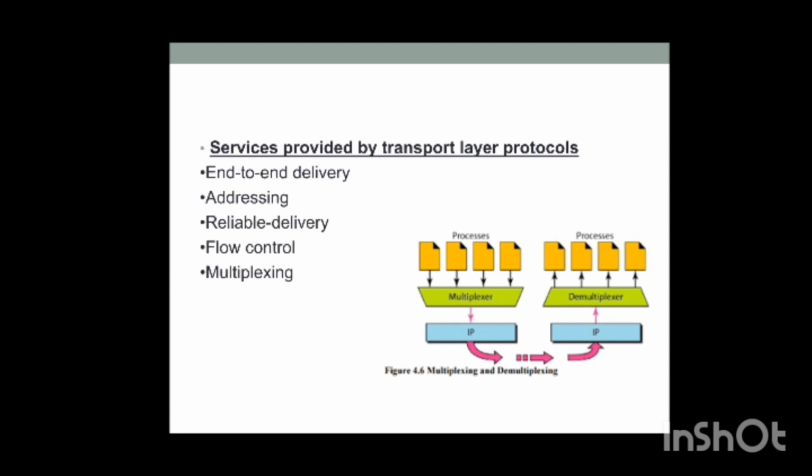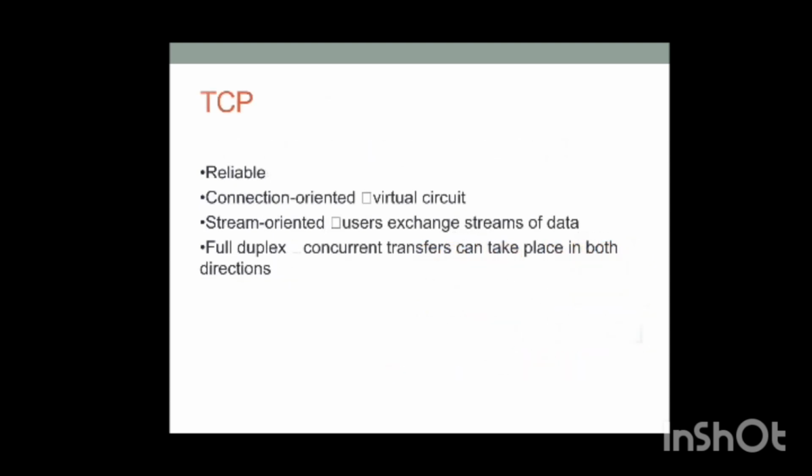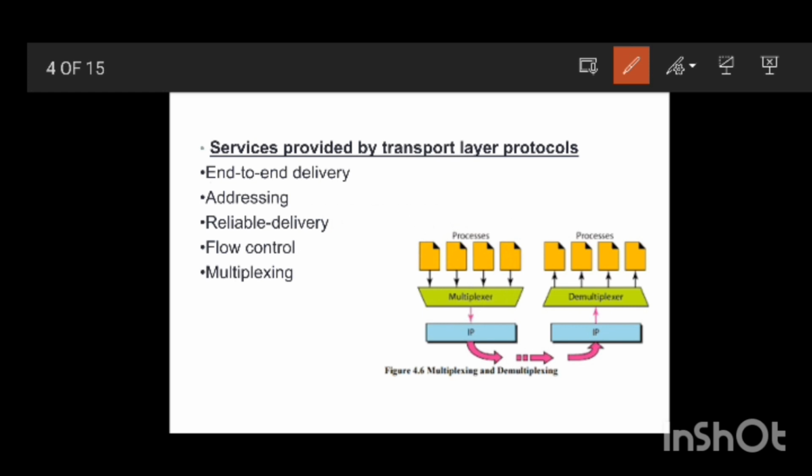Here comes the services provided by transport layer protocols: end-to-end delivery of packets, establishment and release of transport connections, multiplexing of transport connections, flow control, and reliable delivery, which I have told you is TCP, which promotes reliable delivery of packets. Then comes addressing. Segmenting and concatenation are also provided by this transport layer protocol, along with end-to-end flow control.